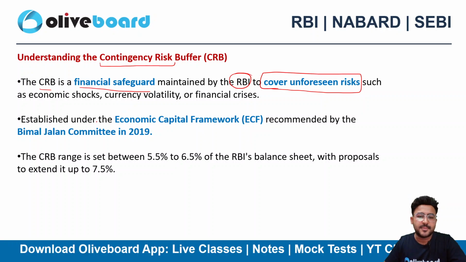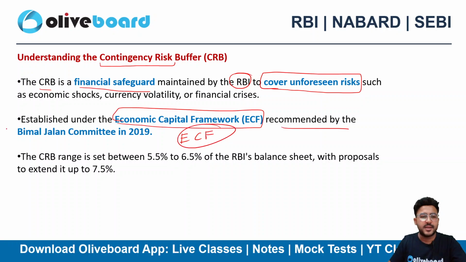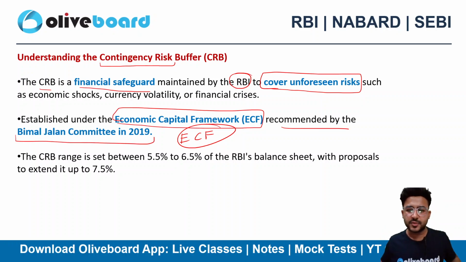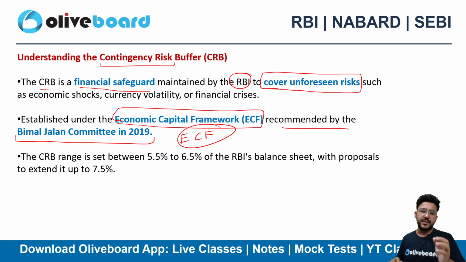This is established under the Economic Capital Framework, another important terminology, ECF, which is recommended by Bimal Jalan Committee in 2019. Okay, so the ECF framework was recommended by Bimal Jalan Committee in 2019.